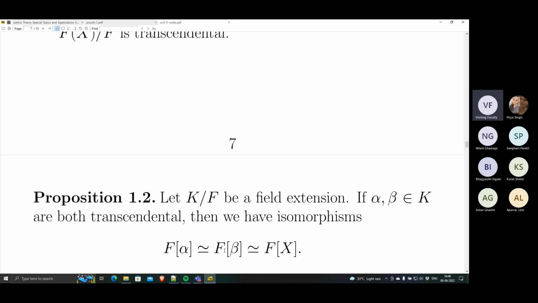All these vector spaces are isomorphic to each other. In other words, what this says is a transcendental element is just like a variable. The space of the polynomial space does not become any smaller after evaluation. It is just like an indeterminate.